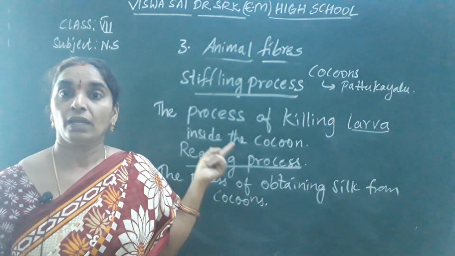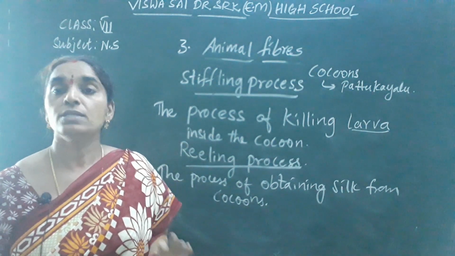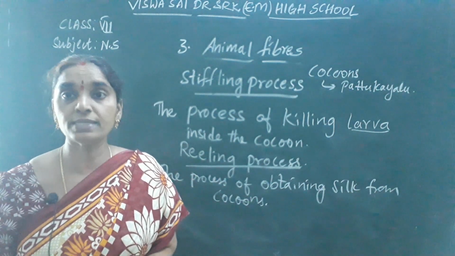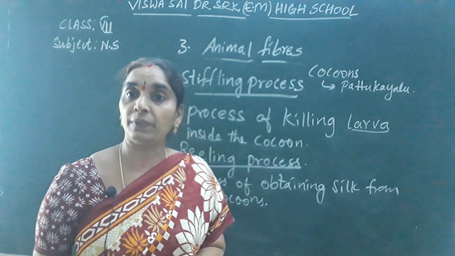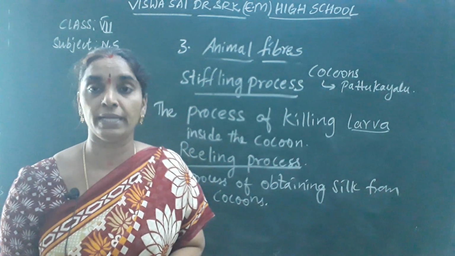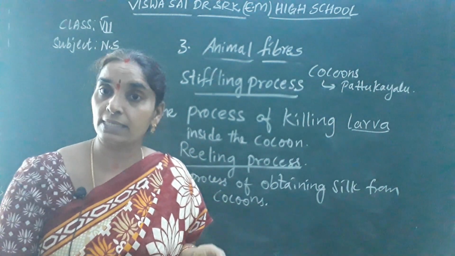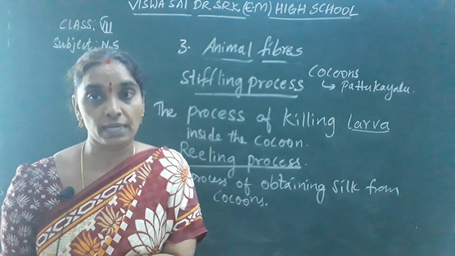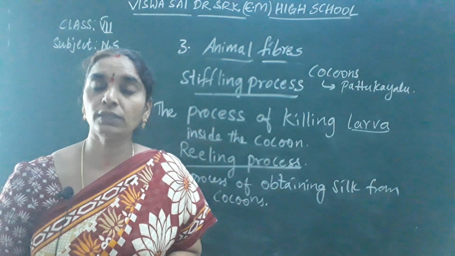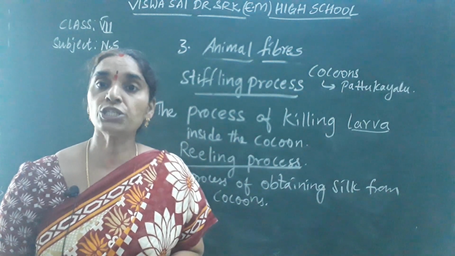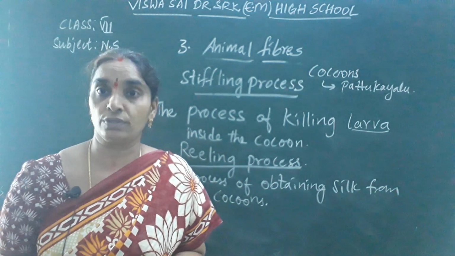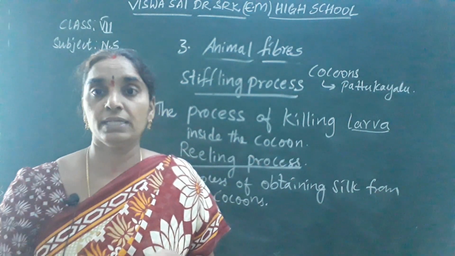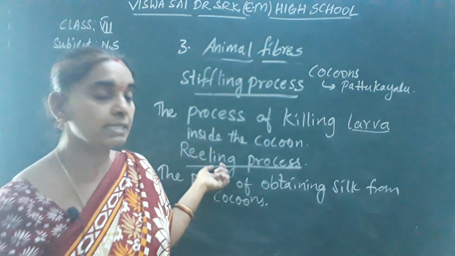After that, the reeling process is done. So how is this stifling process done? During the stifling process, all the cocoons are kept in a hot bath for 10 to 15 minutes, and then the larva present inside the cocoon is killed. Then they are transferred into the hot water bath or boiling water, in which the fibers present inside the cocoon are loosened.